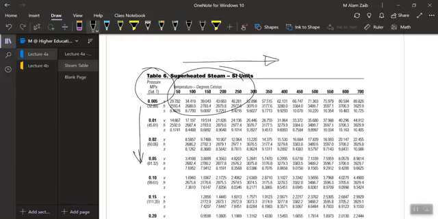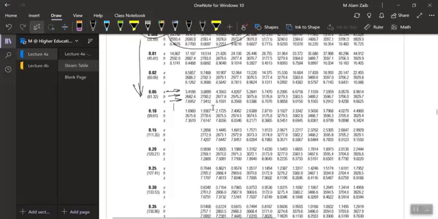You can find different steam tables of different styles, perhaps both in a row or both in a column, but the main feature is that pressure and temperature are independent of each other. You can also find other values in the steam table, such as the volume, the enthalpy, and the entropy.